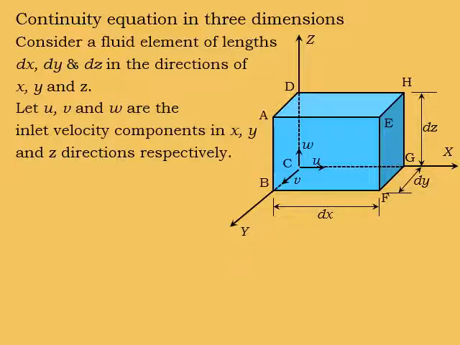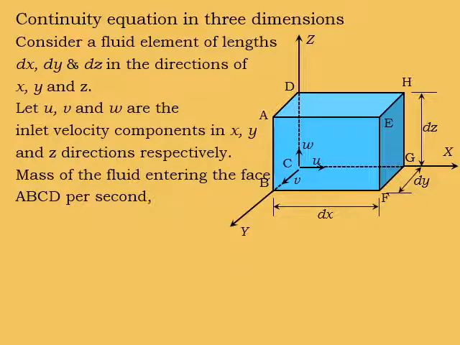Now consider the faces of this fluid element. That is A, B, C, D. The other side is E, F, G, H, and in a similar manner the top face is A, E, H, D and the bottom face of the fluid element is B, C, G, F. Now consider the mass of fluid entering the face A, B, C, D per second.